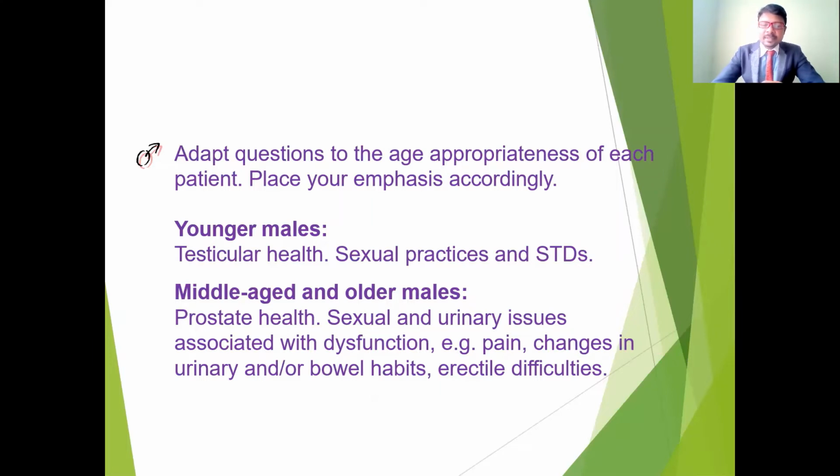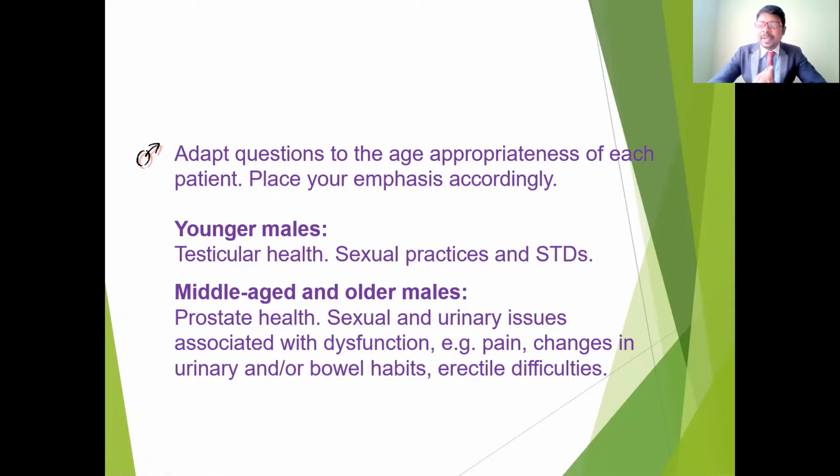In the case of younger males, ask about testicular health, sexual practice, and sexually transmitted diseases. We have to ask younger males about sexual health and any sexually transmitted diseases, as well as testicular health. In the case of middle-aged and older males, the main important thing is to ask about prostate health, because in middle and old age these complications are higher, such as prostate cancer and benign hyperplasia of the prostate, that is, enlargement of the prostate gland, and also sexual and urinary issues associated with dysfunctions.